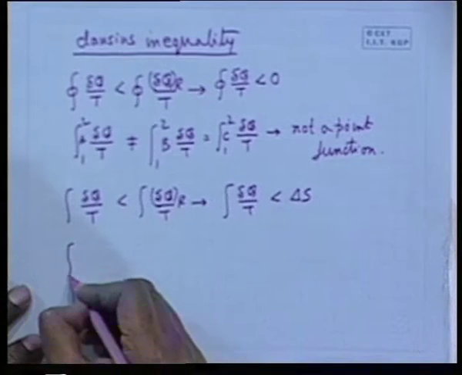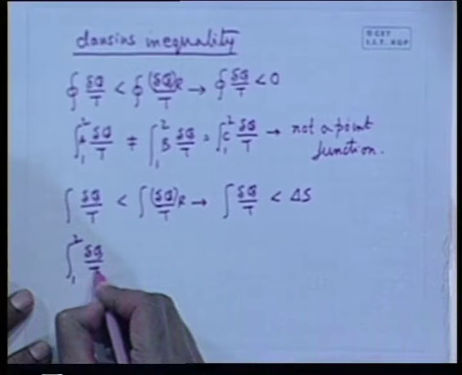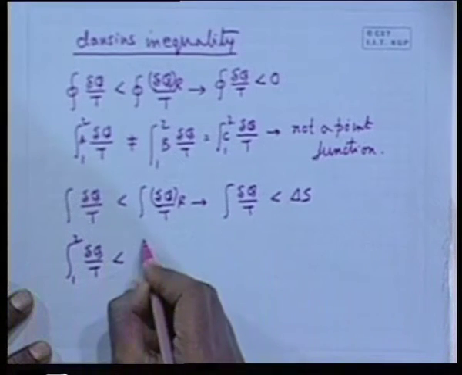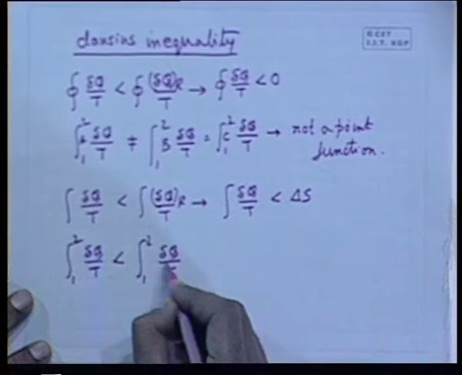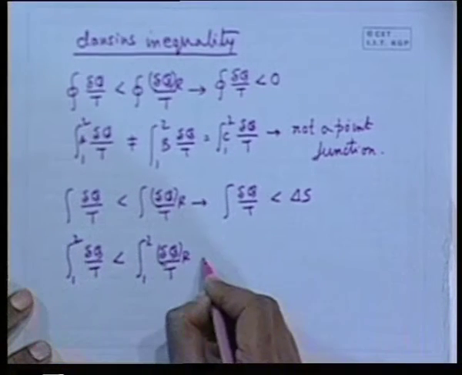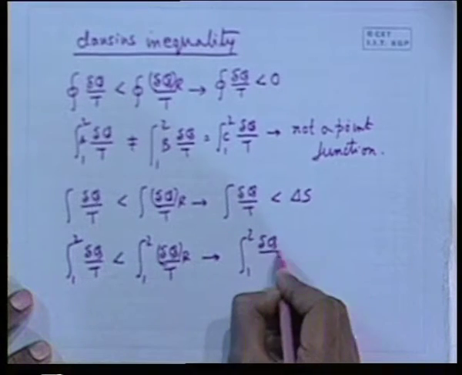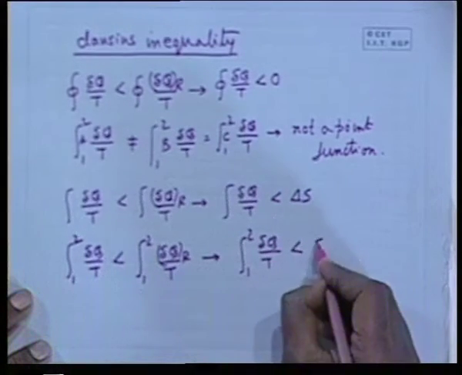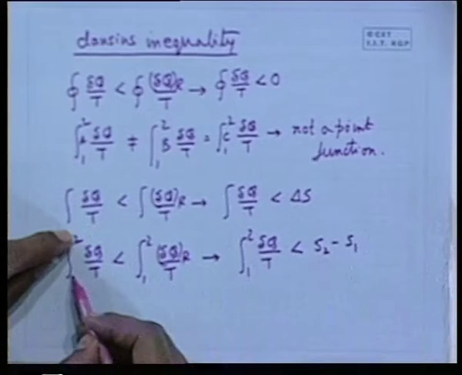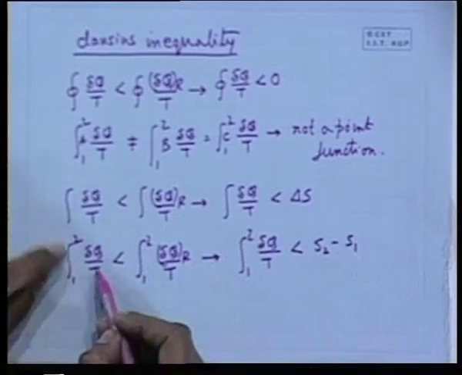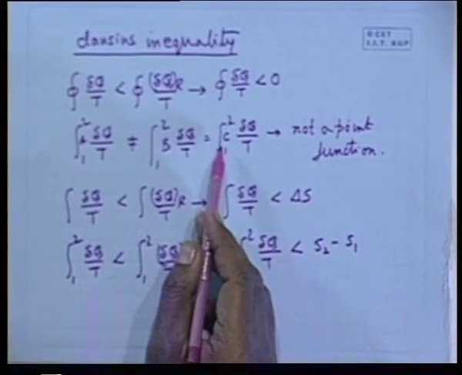So for a process connecting state points 1 and 2, the integral of delta q by T is less than or equal to S2 minus S1. Now, if there are two state points, delta q by T varies from process to process if they are irreversible processes.